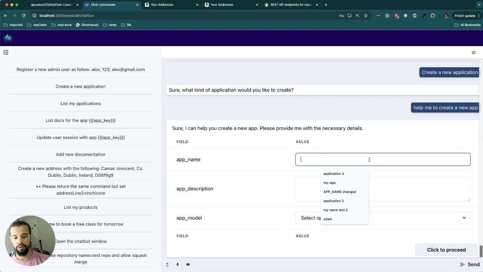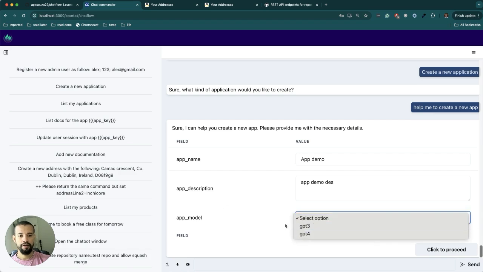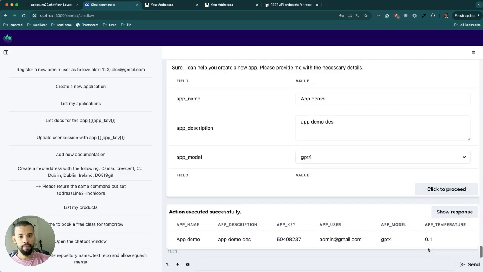So here I want to add demo, and just demo there. Add here. You can see that our UI also provides options when you need them, and so the new app was created.